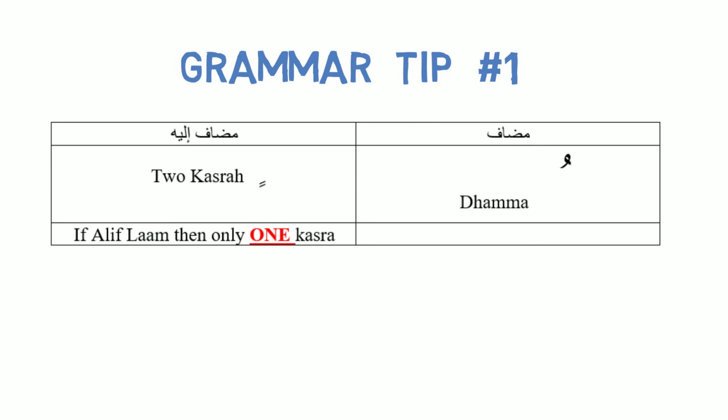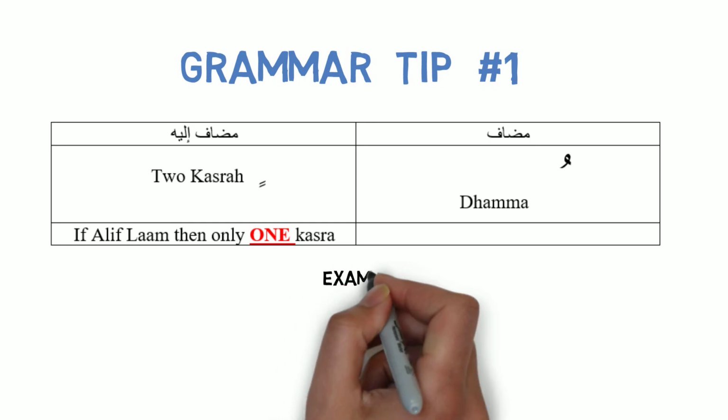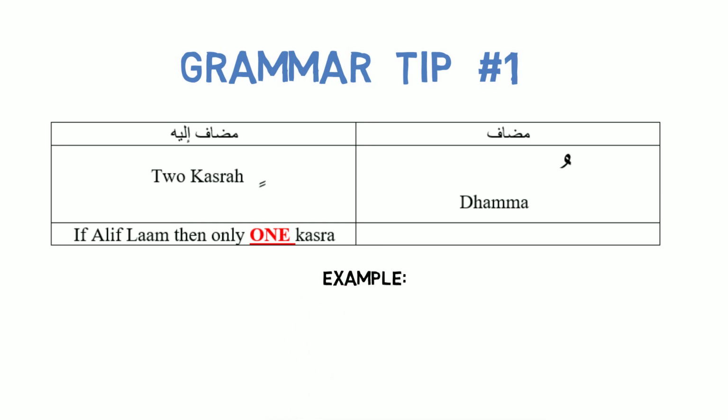If you've studied through lesson number 1, you will know that if a word has an alif lam, meaning it is a proper noun, it is a ma'rifah, then that word no longer can take tanween, meaning it cannot take two kasra. Let me give you an example to make this point a little bit more clear.